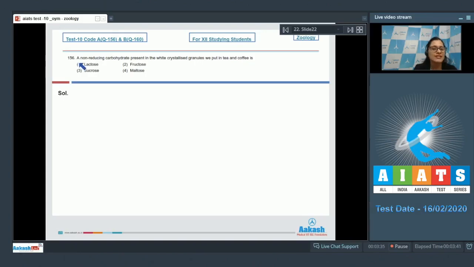Question number 156. A non-reducing carbohydrate present in the white crystallized granules we put in tea and coffee is, and the options given are lactose, fructose, sucrose, maltose. Now, white crystalline granules we put in tea and coffee is table sugar. And the non-reducing carbohydrate among the given options is option number 3, sucrose.